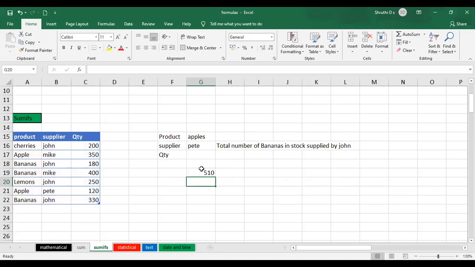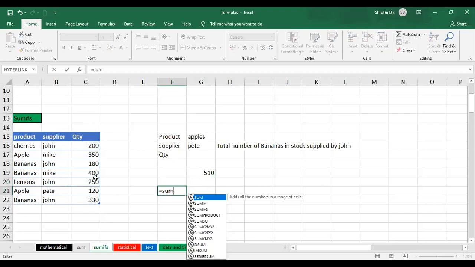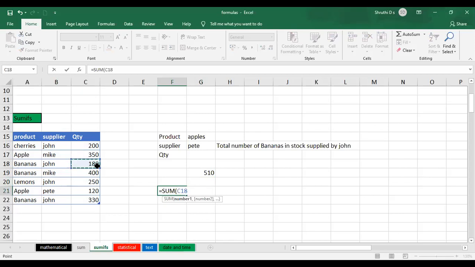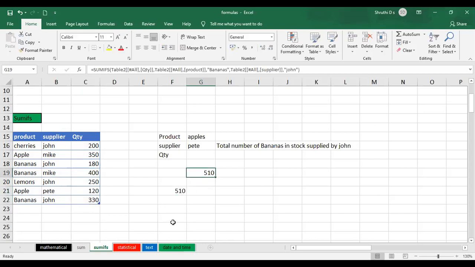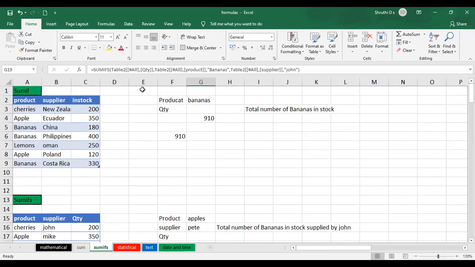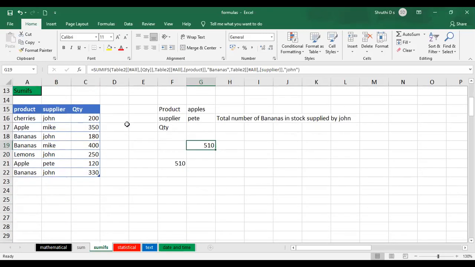What did I get? I got it as 510. Now, how do I recheck this? Equal to sum, I'll just check this 180, comma, the bananas with John is 330. Press enter. So I got 510 and here also I got 510. So basically sum if is useful for checking only one criteria, and if you have multiple criteria, you can go with sum ifs.